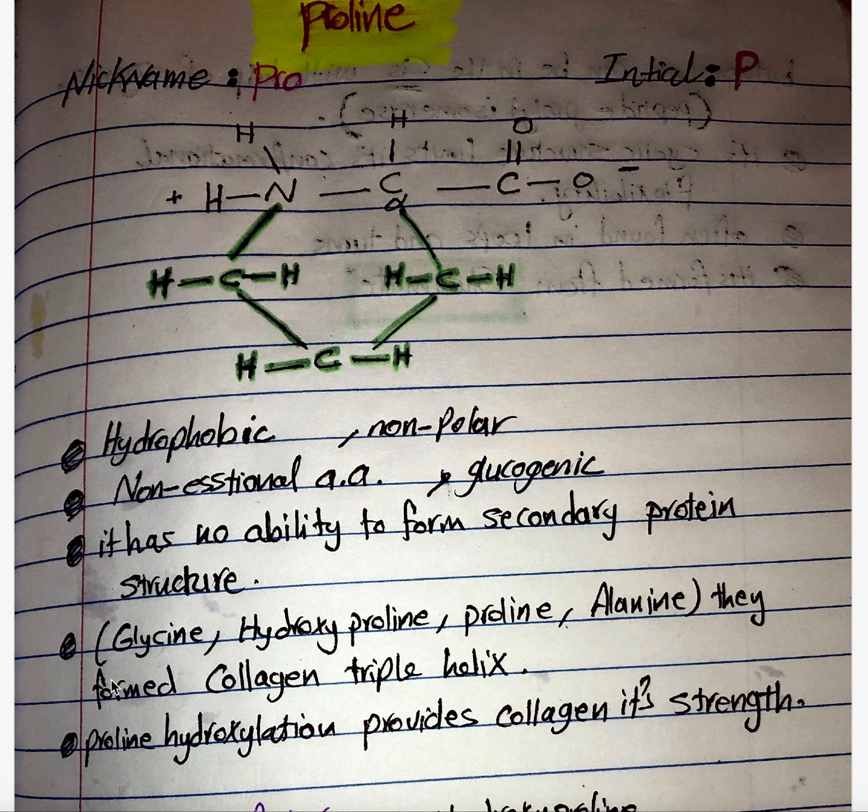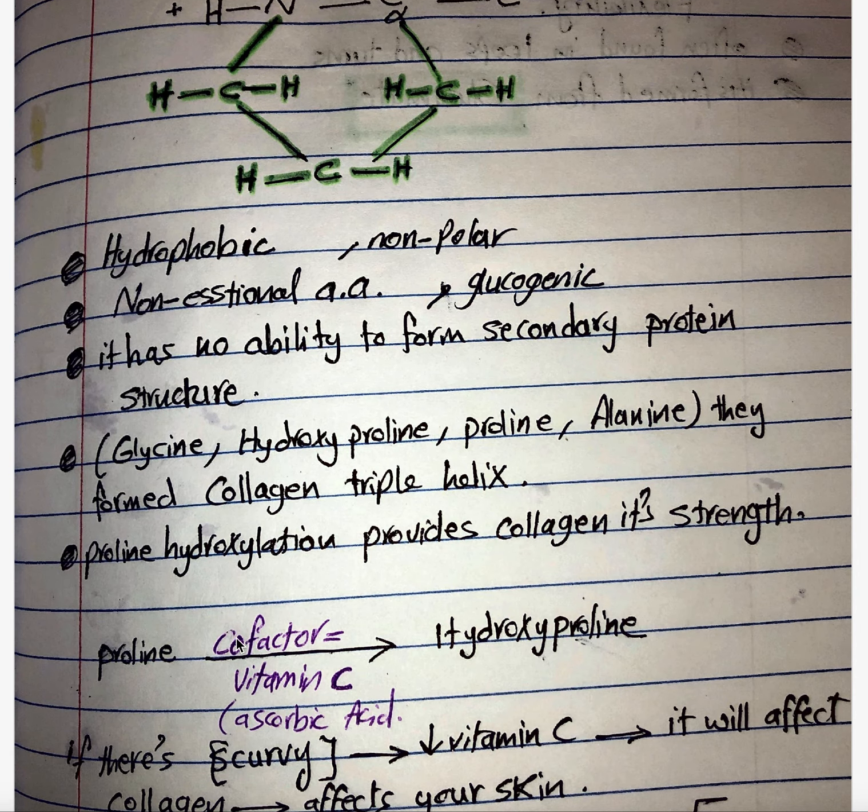We have another formation: glycine, hydroxyproline, and proline, alanine, all of them form the collagen triple helix, and that is so important to remember, especially proline, because we have proline and we have hydroxyproline, and they are the basis of why the collagen triple helix is the strongest. Okay, so proline hydroxylation provides the collagen its strength.